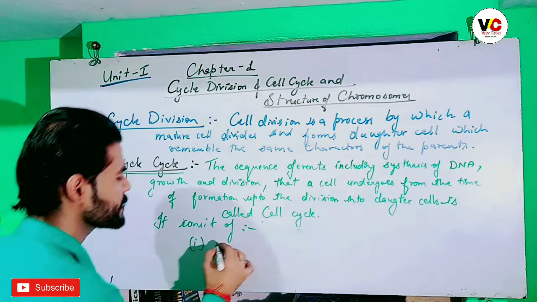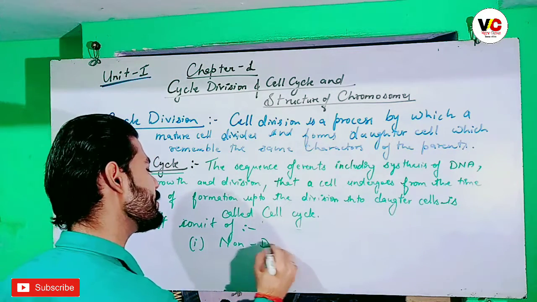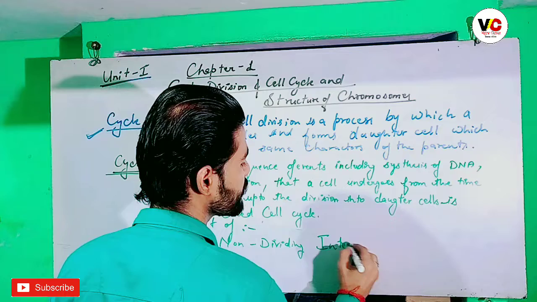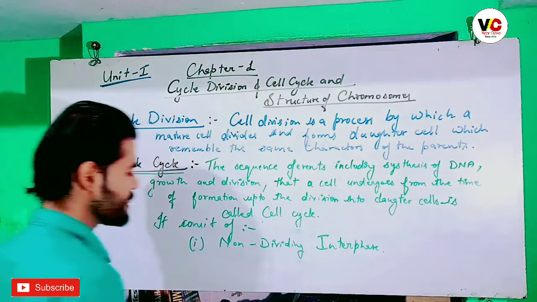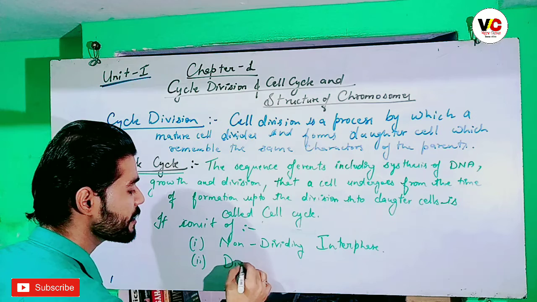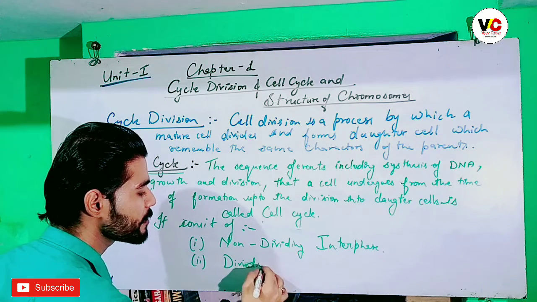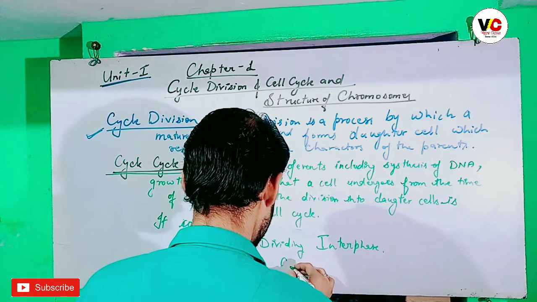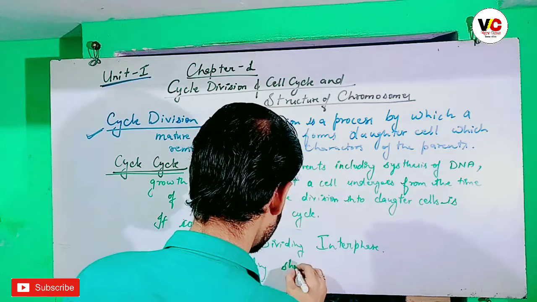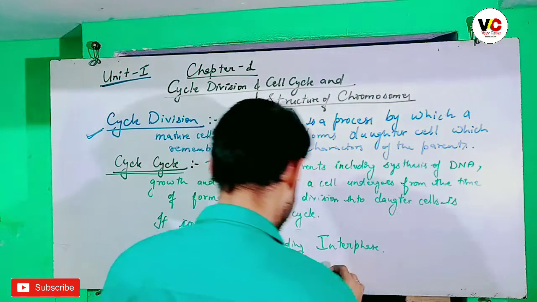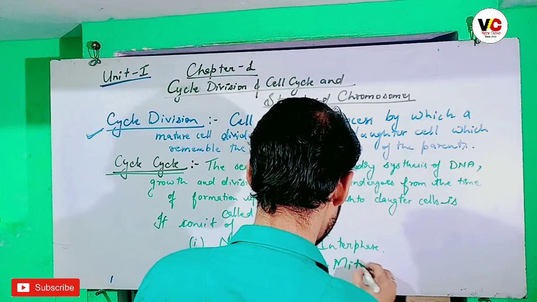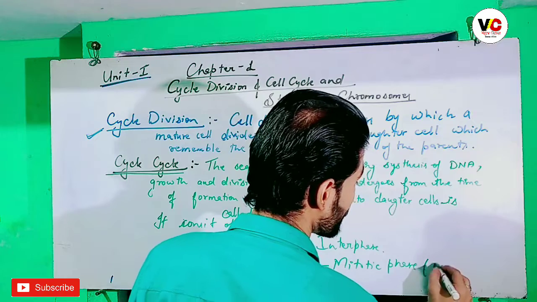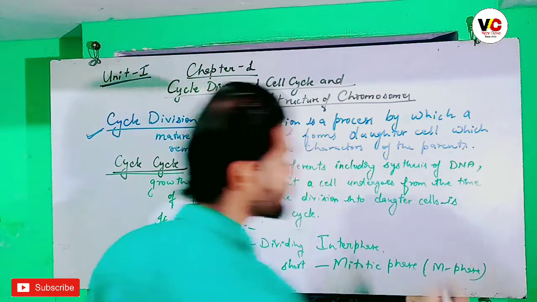Number one is the long non-dividing interphase, and second is the short dividing phase, known as the mitotic phase or M phase.